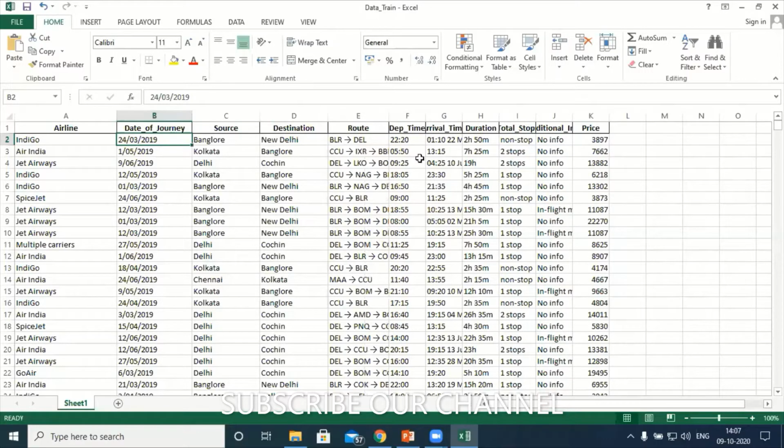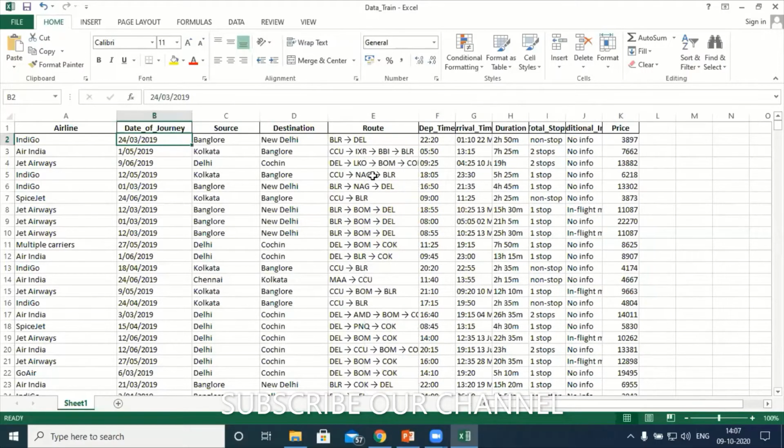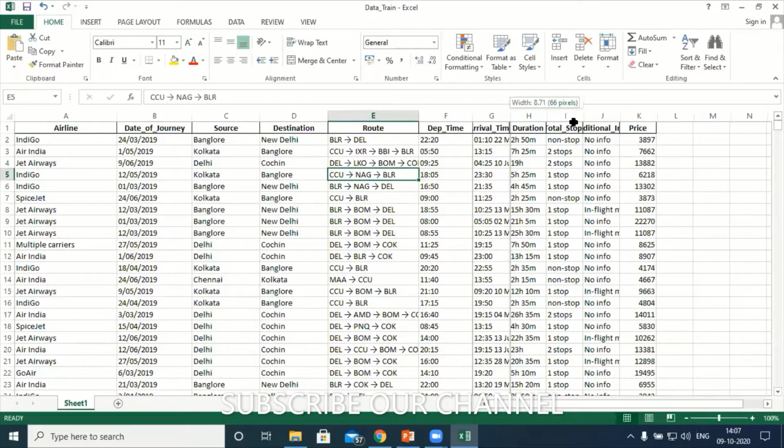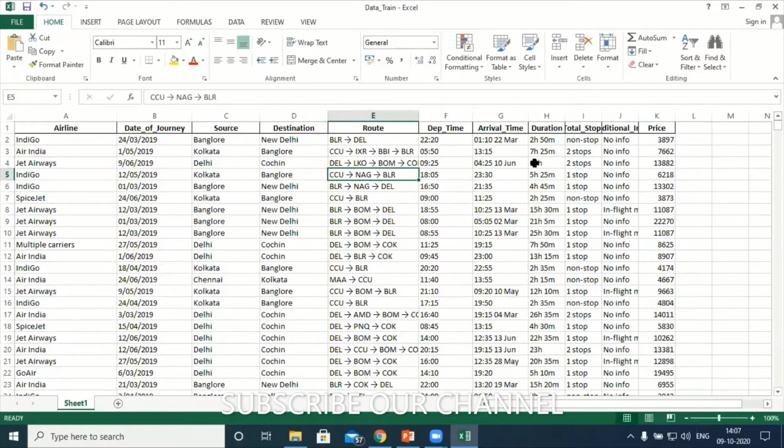Now next, as far as routes are concerned, stops are also there. Understood? I have mentioned the stops. CCU, what is that? BBI. We'll discuss how to predict this, the shortcuts in Python programming. Understood? Now next is departure time, arrival time, and next duration. As far as duration is concerned, say 2 hours 50 minutes.